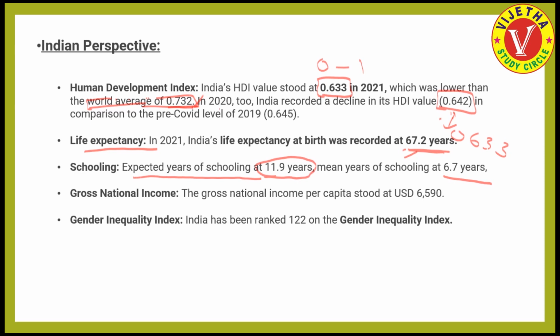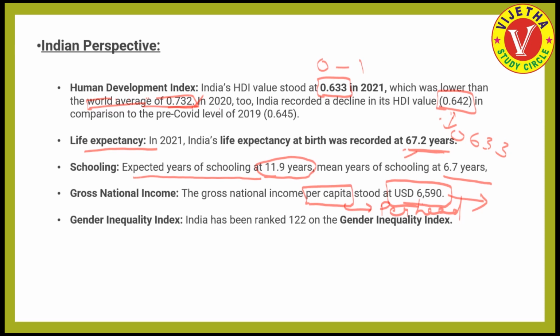The gross national income, on the other hand, if we consider it per capita, what does per capita mean? It is per head. If we divide the gross national income by each head, that is the total Indian nationals, whoever has Indian citizenship, it is actually $6,590. It is the per capita gross national income of India. Per capita is nothing but per head.